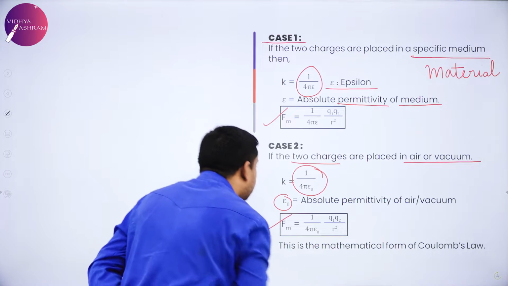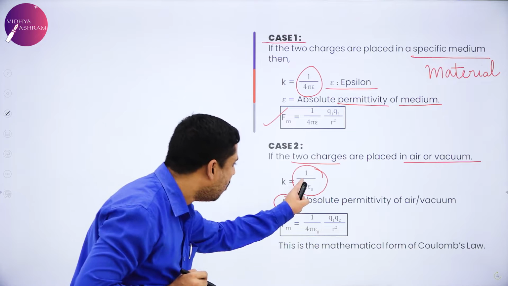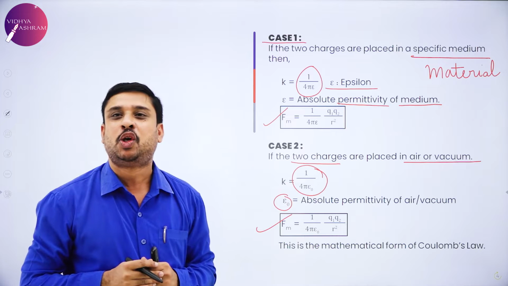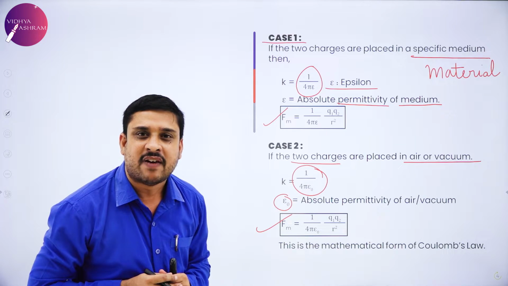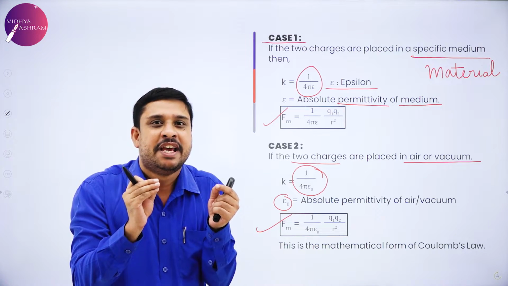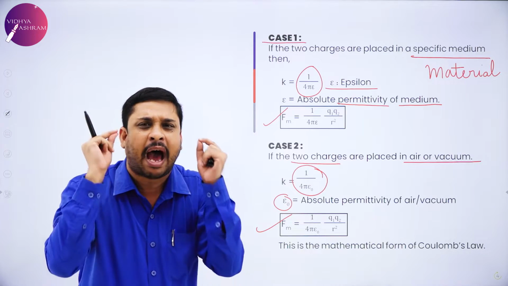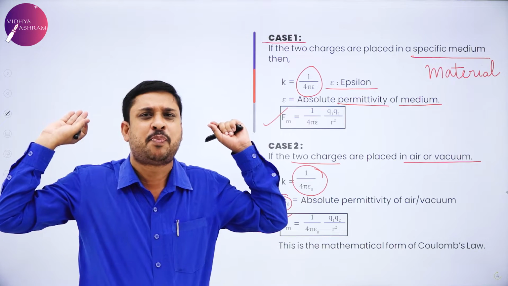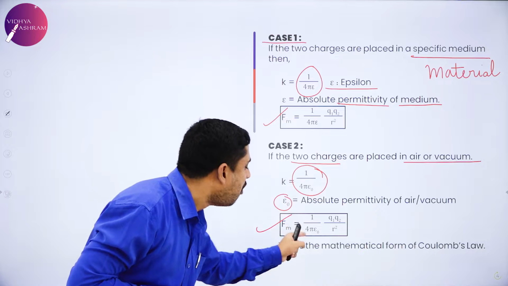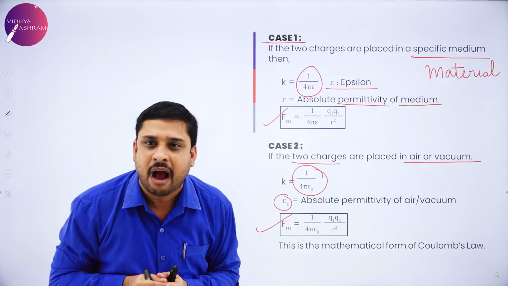Therefore, the electrostatic force mathematically is written as 1 by 4 pi epsilon naught Q1 Q2 divided by R square.